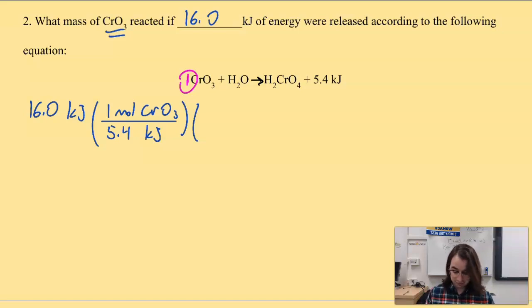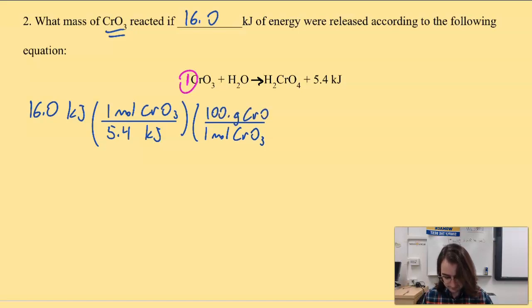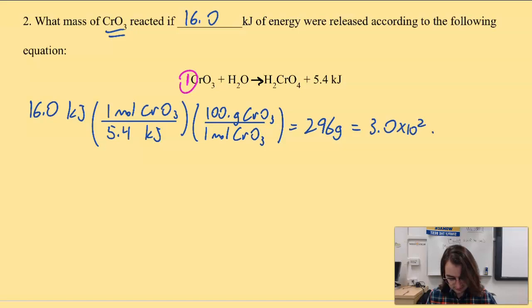And then we just keep going. We're going to go out of moles of CrO3 because we're trying to get into grams of CrO3. The molar mass of CrO3, if you can believe it or not, is actually 100, as soon as I can learn how to draw a straight line. There we go. And when we get this answer, we get 296 grams. We have to be careful with our sig figs because we want to express this in 2 sig figs, so we are going to express it like so.